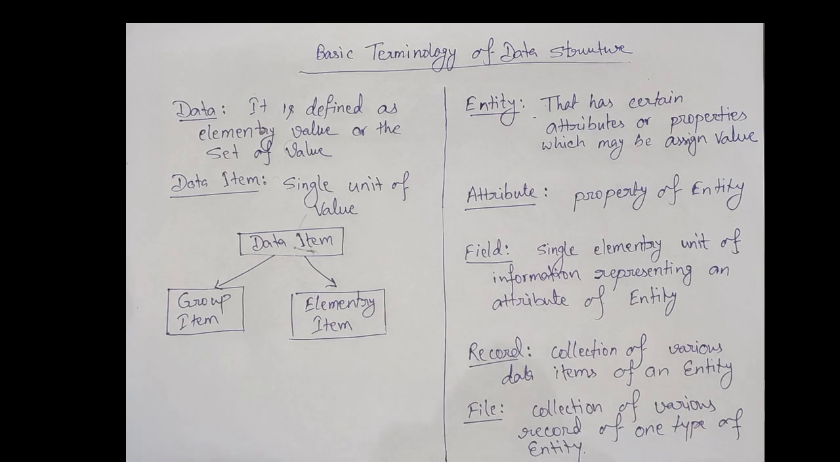Record. Record can be defined as a collection of various data items of an entity. File. A file is a collection of various records of one type of entity. One type of entity, or a set of one type of entity, is called an entity set.